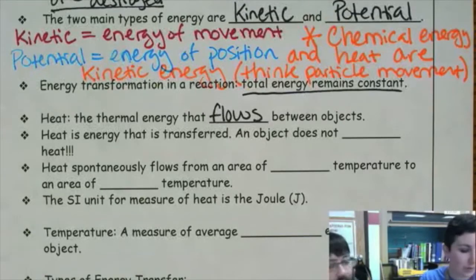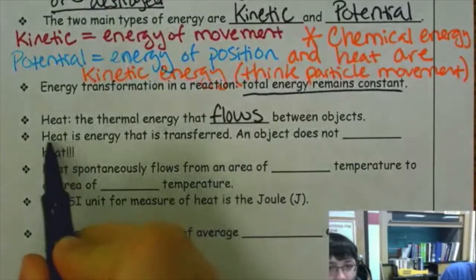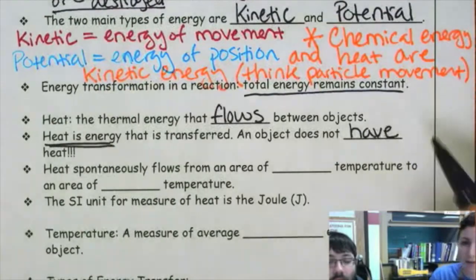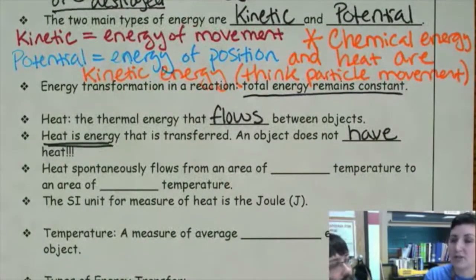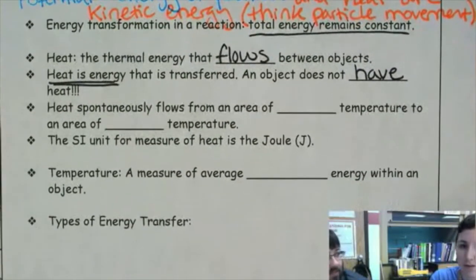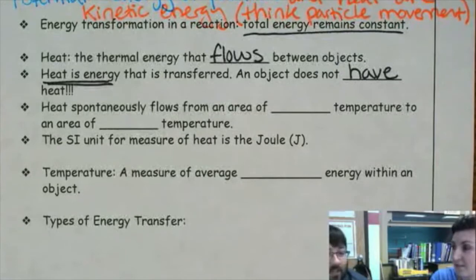So heat is energy that is transferred. An object doesn't have heat, technically. Heat is energy that's constantly moving, and it flows from warm objects to cold objects. Just like the same water molecule can have a lot of thermal energy and be a gas bouncing all around, or if it loses that energy, it can slow down and become ice, solid with a bunch of other molecules. Same molecule, different amounts of heat energy. Exactly. And whenever particles get warmer, when they gain more energy, they start moving faster. That's a really good way to remember that.